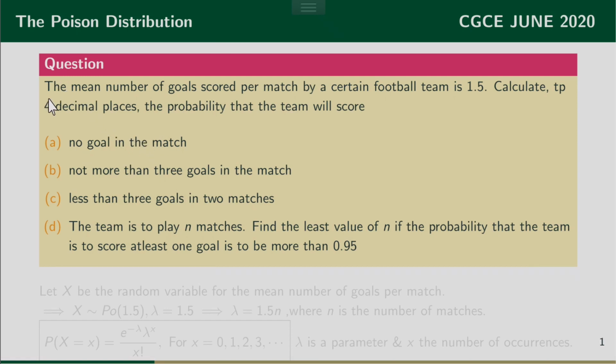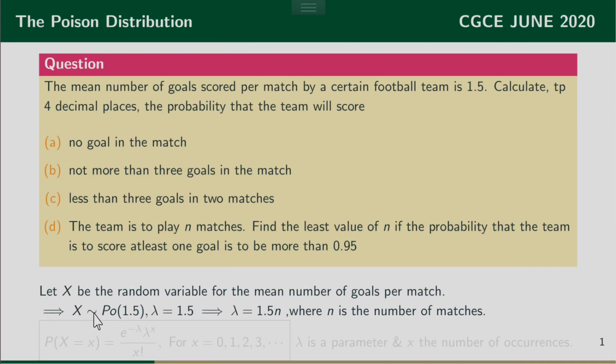Now, in this question, we have to understand it and know what distribution we are going to use. Since we have only one parameter, which is 1.5, then we can start thinking about the Poisson distribution. And of course, it is the mean number. It means that the average of a particular quantity is given. So let X be the random variable for the mean number of goals per match. This means X follows a Poisson distribution where the parameter is 1.5. Here, lambda is equal to 1.5.